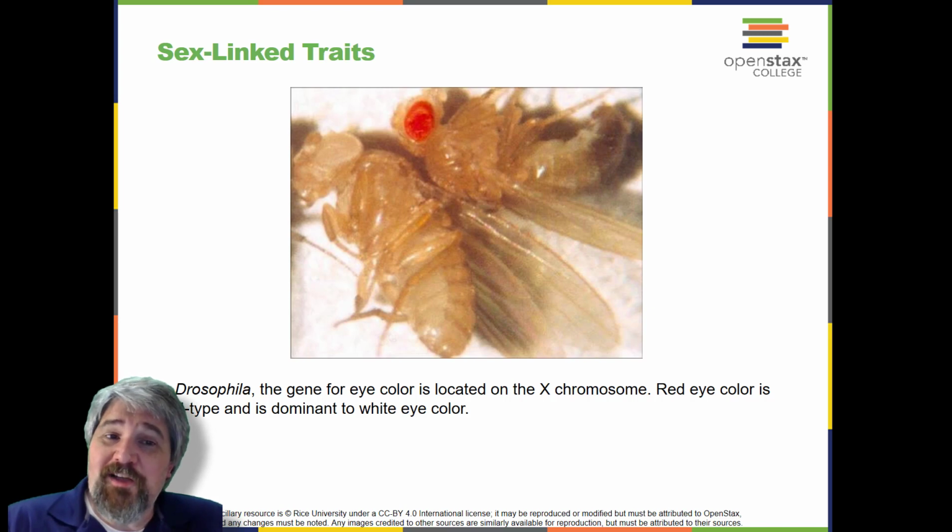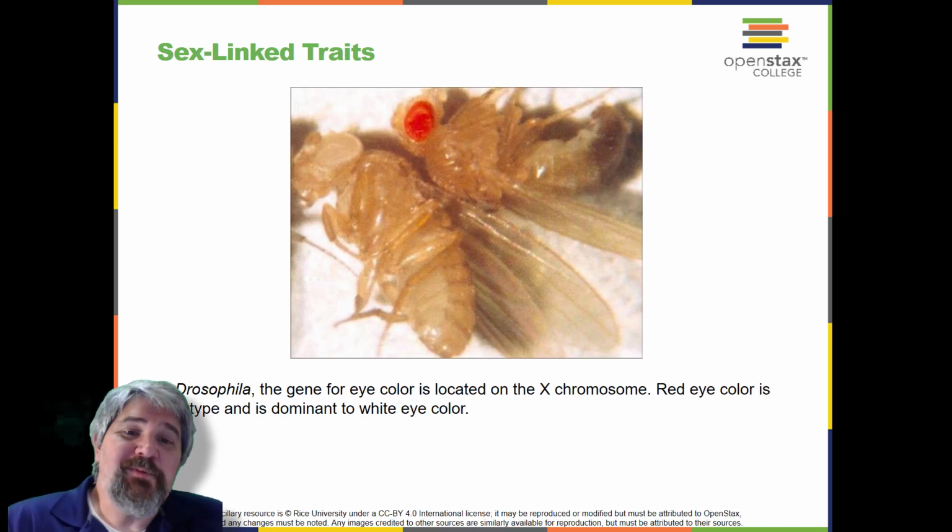A subsequent cross between the heterozygous female and the red-eyed dominant male would produce only red-eyed females with either X big W, X big W, or X big W, X little w genotypes, and both red and white-eyed males with X big W Y or X little w Y genotypes.